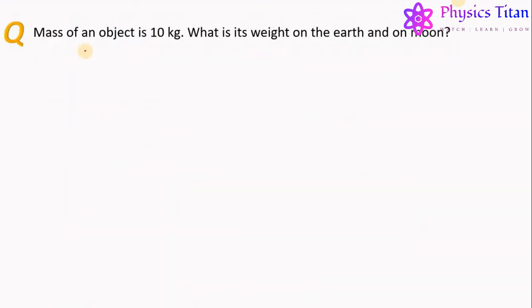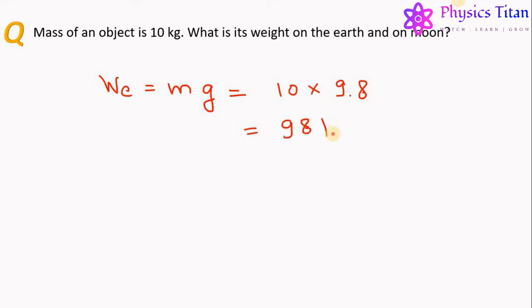So let us consider an example. Mass of an object is 10 kg. What is its weight on Earth and on Moon? So we know that the weight of an object on Earth is equal to mass times acceleration due to gravity. So we get the weight of this object on Earth equals mass times acceleration due to gravity, and it equals 98 kg.